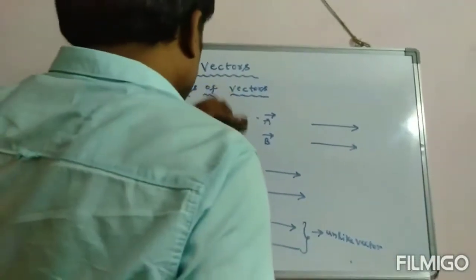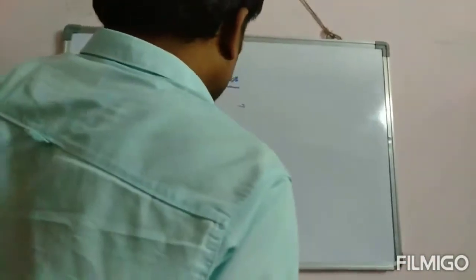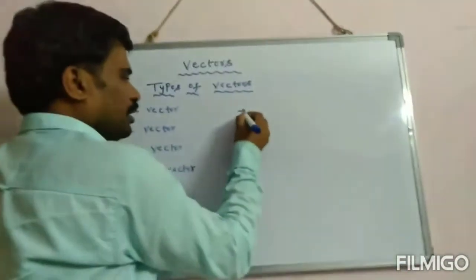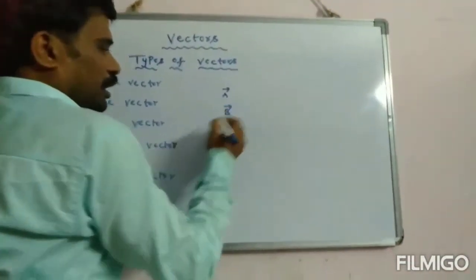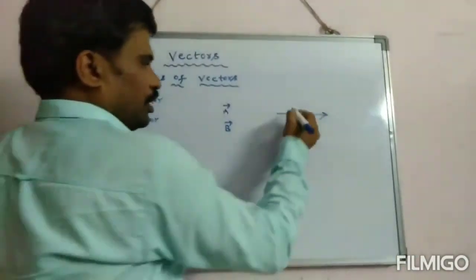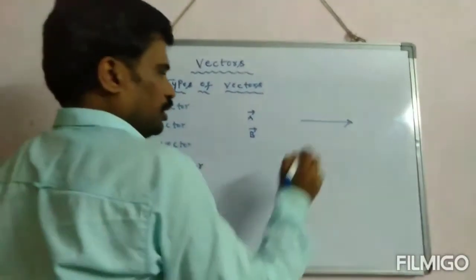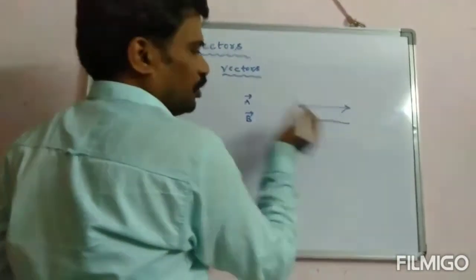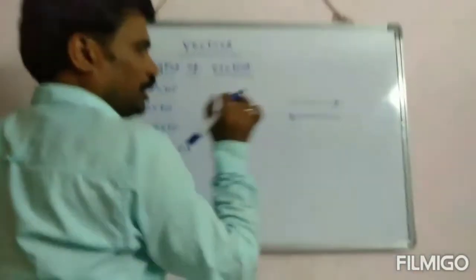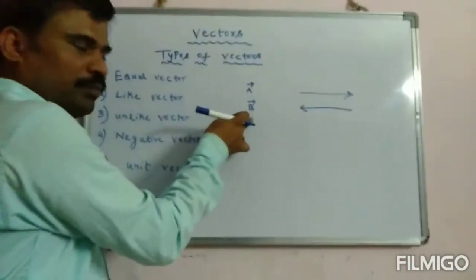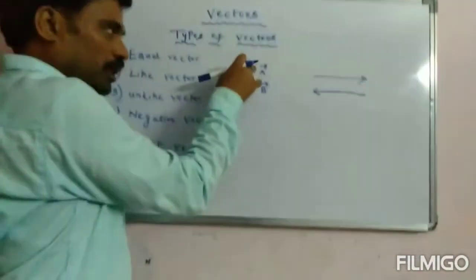Right. Next, let us know what you mean by negative vector. Let us take again two vectors A and B. I will represent vector A as something like 5 newtons, and let us represent vector B as having the same magnitude but opposite in direction. Then I can say A is the negative vector of B, or I can say B is the negative vector of A.